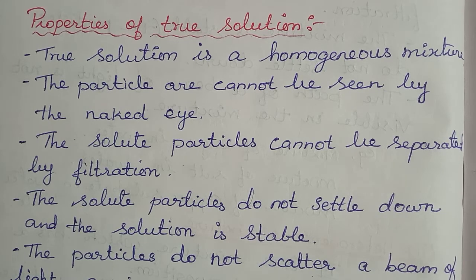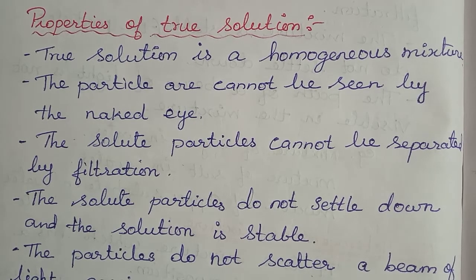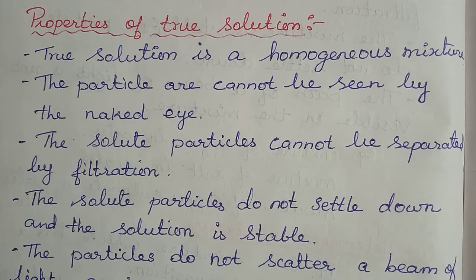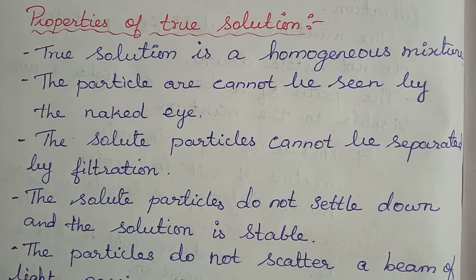The solute particles cannot be separated by filtration; we cannot get the sugar back by filtration. The solute particles do not settle down and the solution is stable.